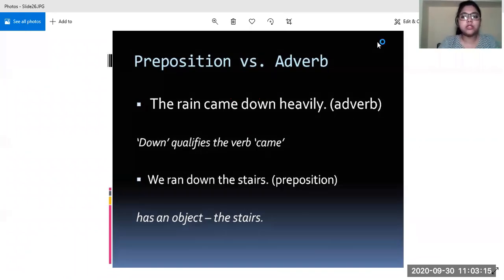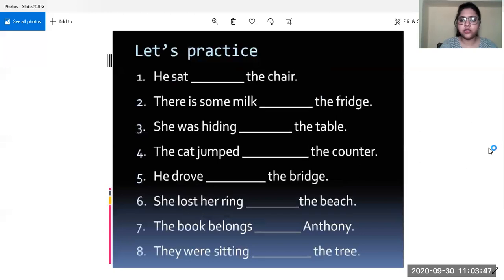You must know what purpose the word is fulfilling, or what function it is performing. Only then will we be able to understand whether the word used is a preposition or an adverb. Some of the words can be used as an adverb also, as a preposition also. There you will have to look at the context and understand the meaning of the sentence. I hope this much is clear to you, and if yes, then let us practice some sentences.